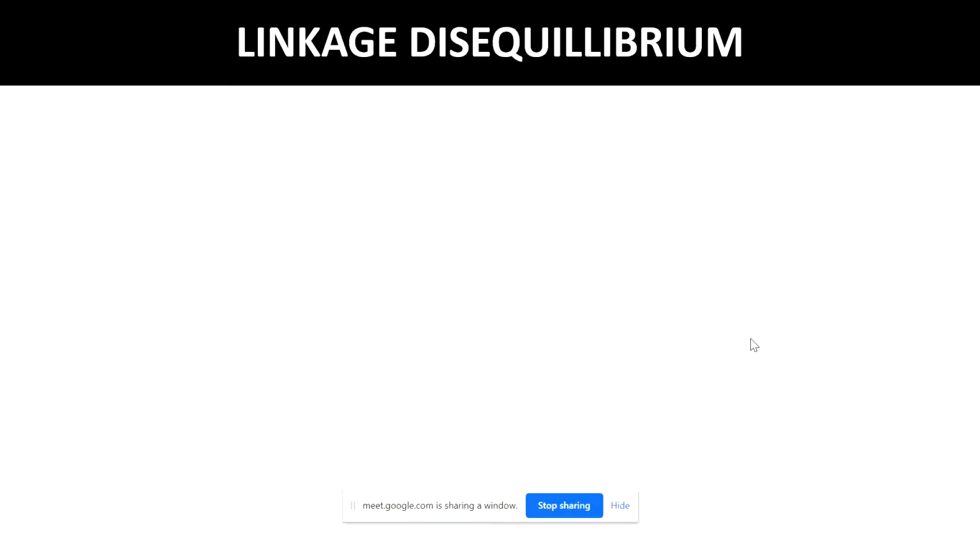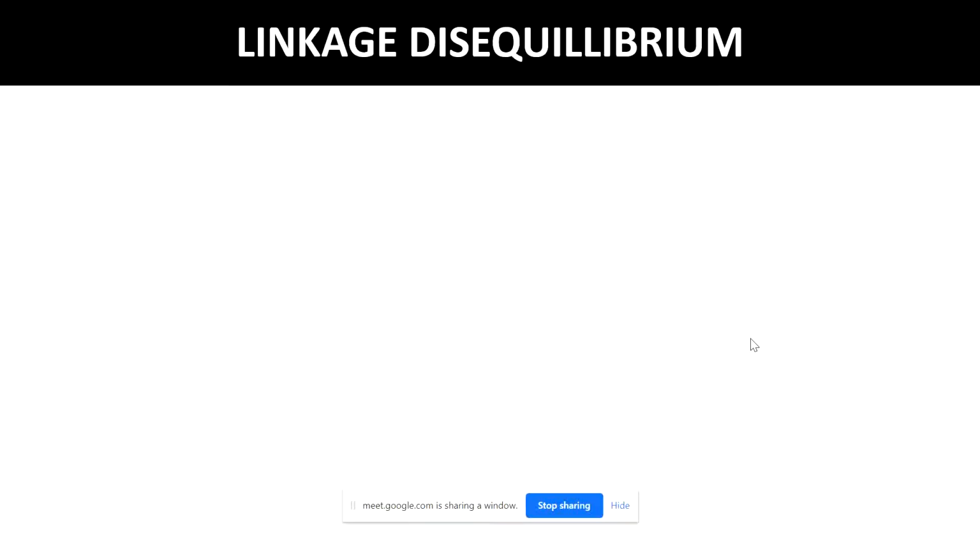I have told you about the local recombination rate, because LD between a particular pair of loci or in a genomic region depends on the local recombination rate. So obviously there is a question, or I have already mentioned, that there are several factors that have effects on linkage disequilibrium, and there are several factors that are actually controlled by this LD, or linkage disequilibrium.